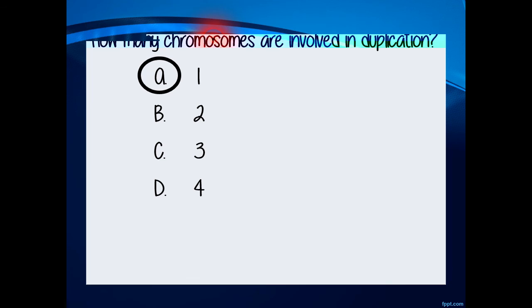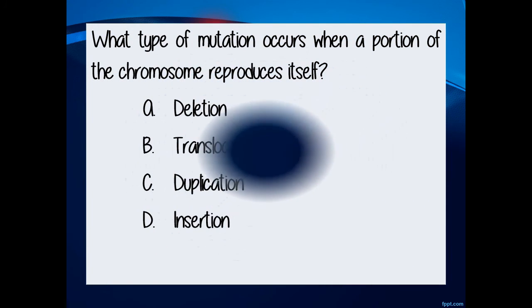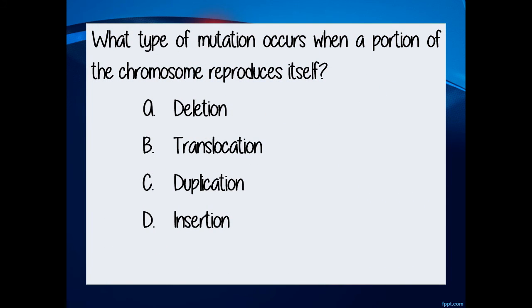The fourth question is, what type of mutation occurs when a portion of the chromosome reproduces itself? Is it A, deletion, B, translocation, C, duplication, or letter D, insertion? The correct answer is letter C, duplication.